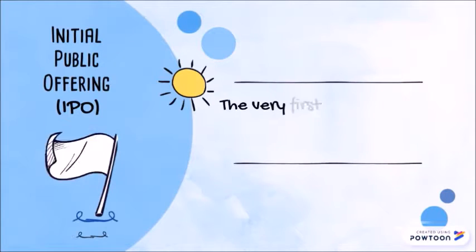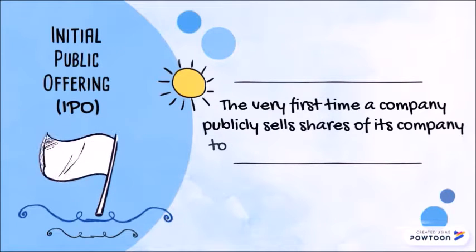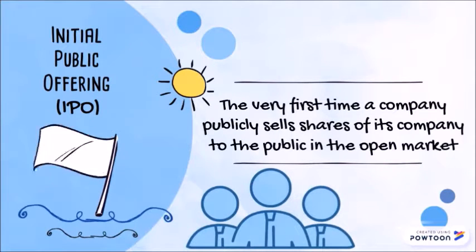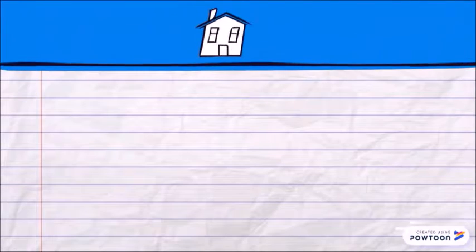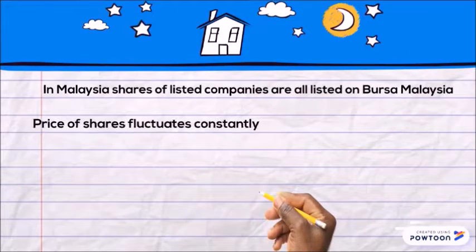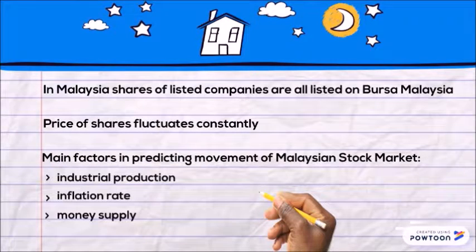Initial public offering (IPO) is the very first time a company publicly sells shares of its company to the public in the open market. In Malaysia, shares of listed companies are all listed on Bursa Malaysia, and the price of shares fluctuates constantly.